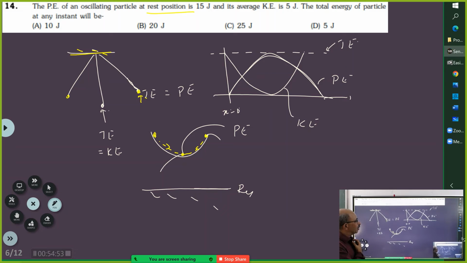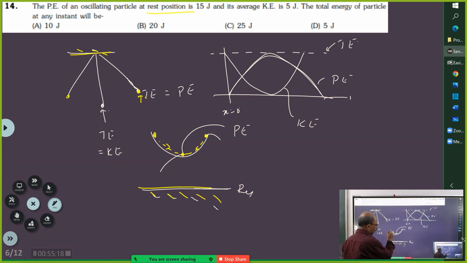Why? See, I have come out with some solution. You tell me why this is wrong. I have taken this as a reference position and kept a ball at some height. If I keep a marble here, its potential energy will be mgh. Agreed? Now, suppose this marble is made to go up and down.